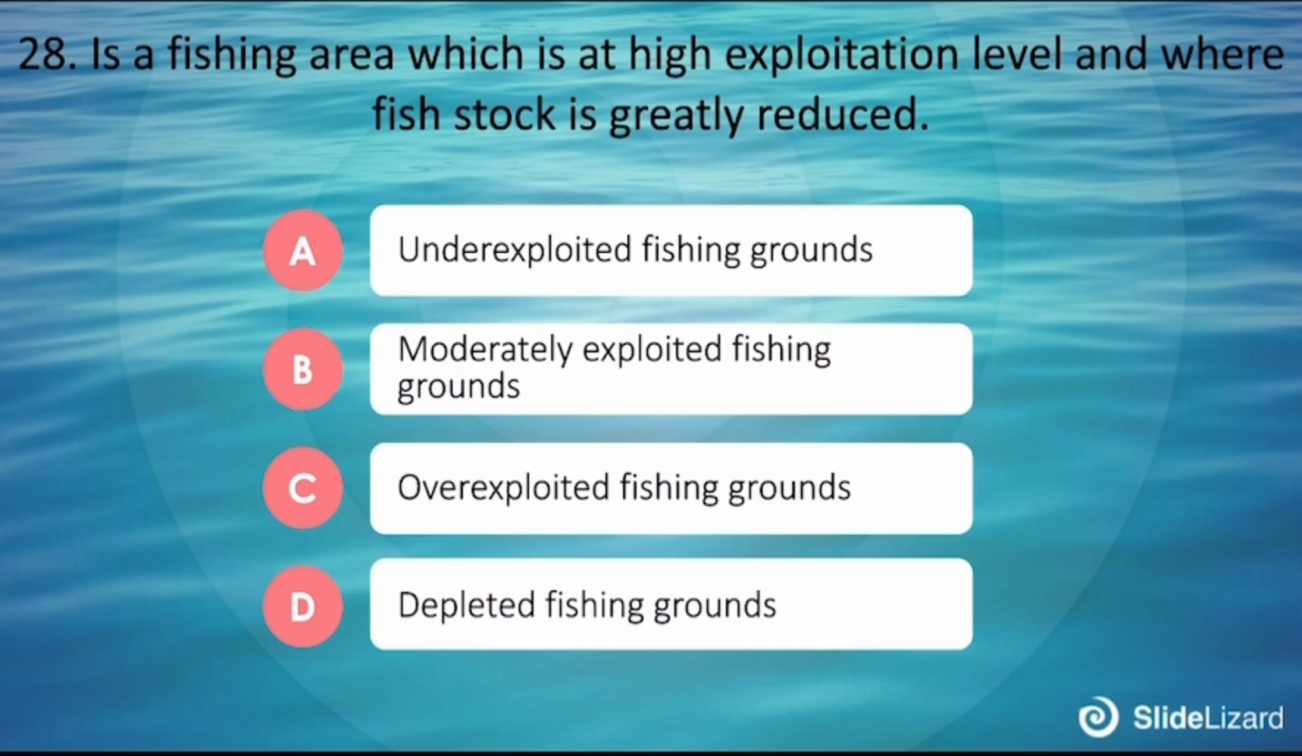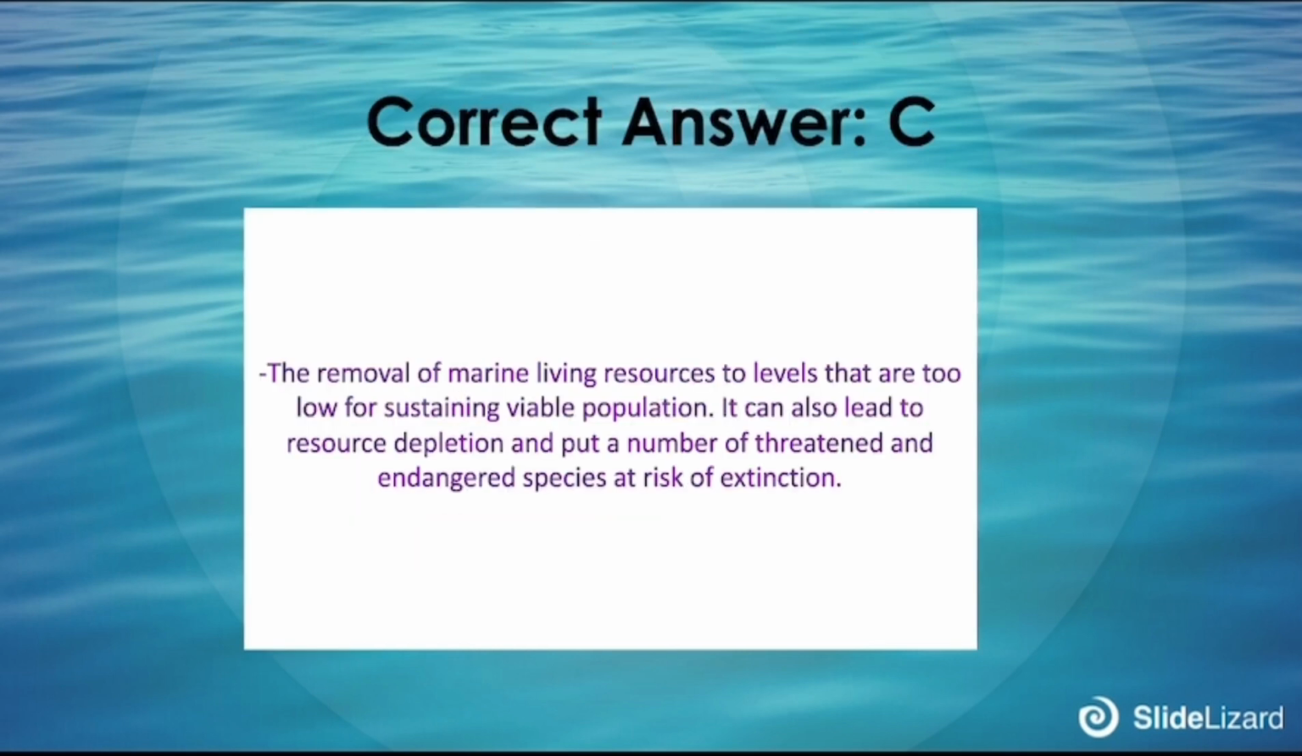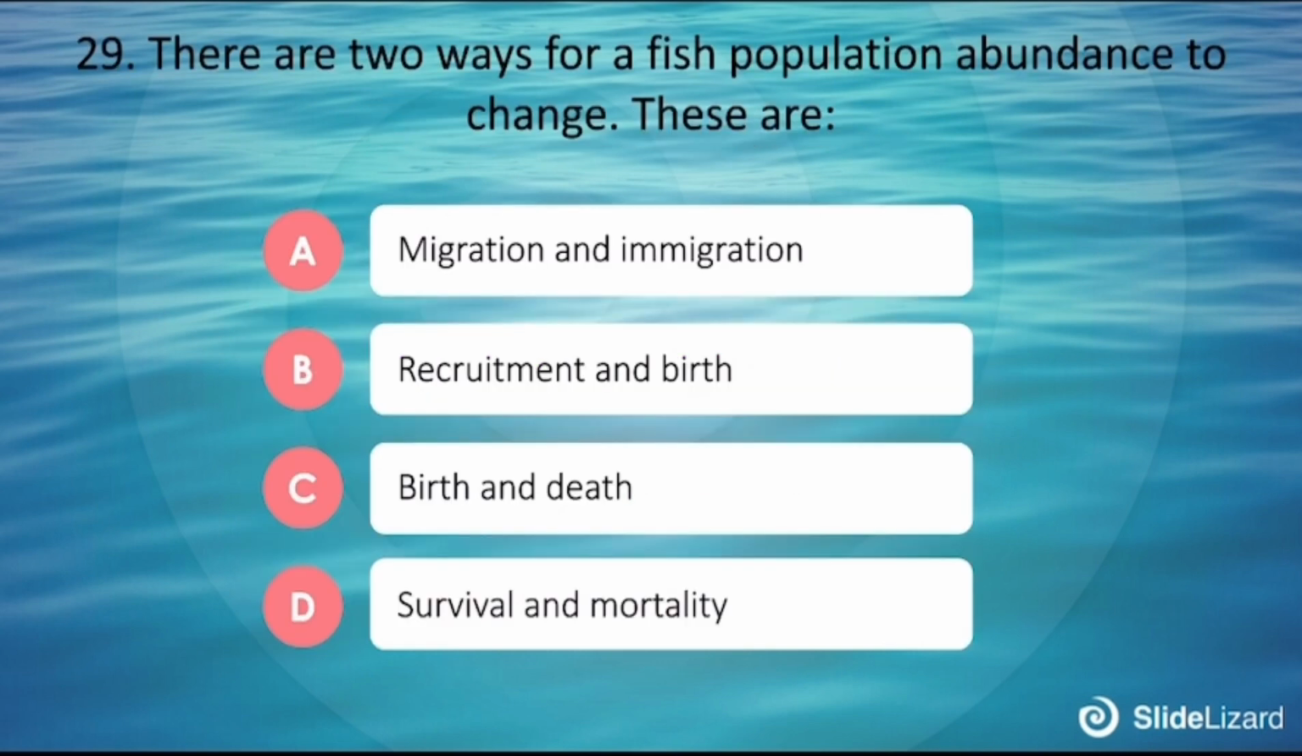28. Is a fishing area which is at high exploitation level and where fish stock is greatly reduced. A. Underexploited fishing ground. B. Moderately exploited fishing ground. C. Overexploited fishing ground. D. Depleted fishing ground. The correct answer is C. The removal of marine living resources to levels that are too low for sustaining viable population. It can also lead to resource depletion and put a number of threatened and endangered species at risk of extinction.